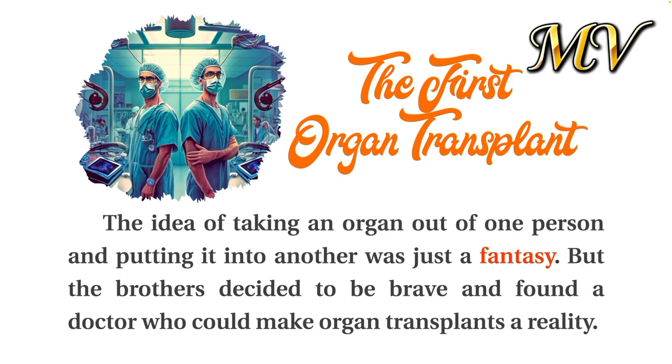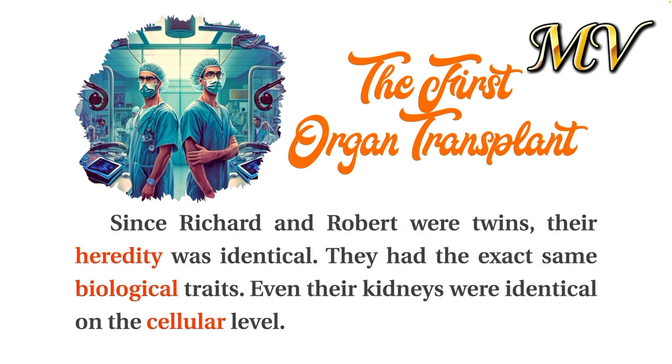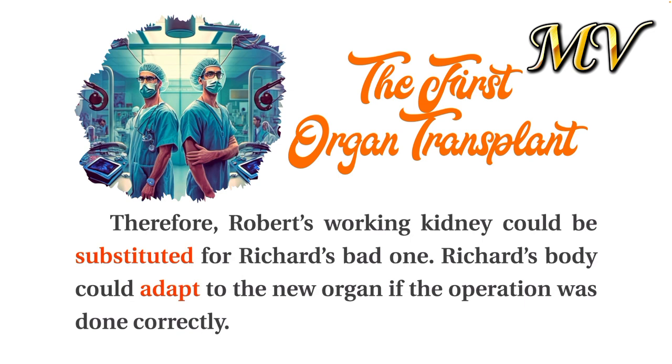But the brothers decided to be brave and found a doctor who could make organ transplants a reality. Since Richard and Robert were twins, their heredity was identical. They had the exact same biological traits. Even their kidneys were identical on the cellular level. Therefore, Robert's working kidney could be substituted for Richard's bad one. Richard's body could adapt to the new organ if the operation was done correctly.